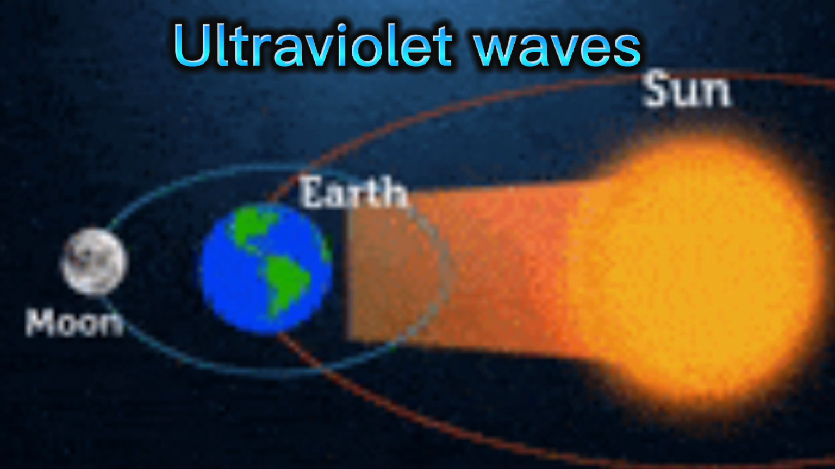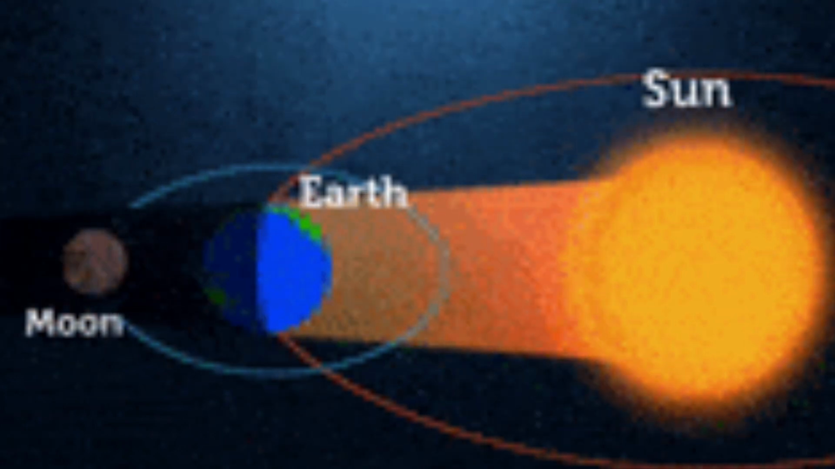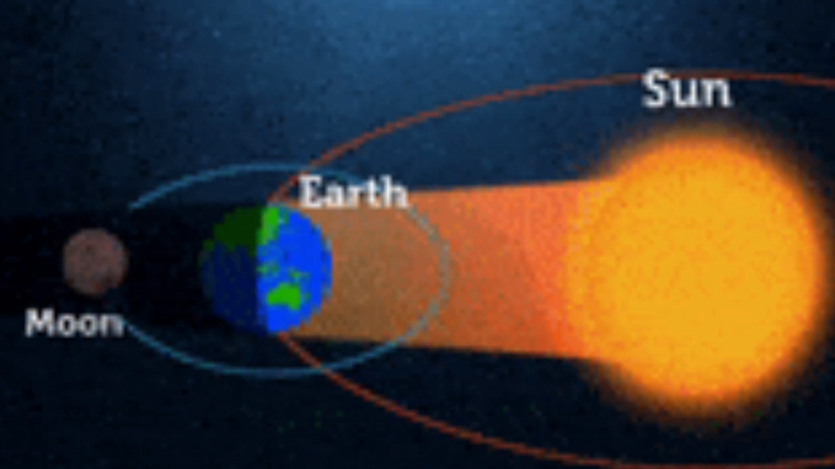Ultraviolet waves. Solar energy generates ultraviolet radiation. These waves have even shorter wavelengths than visible light. Exposure to this radiation leads to sunburns and can cause cancer in living organisms.